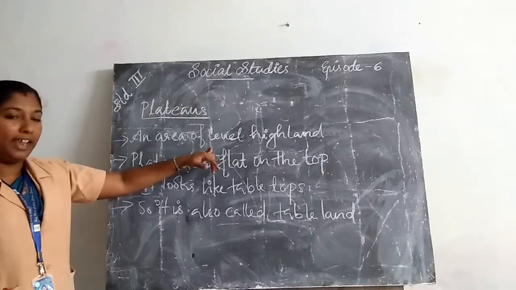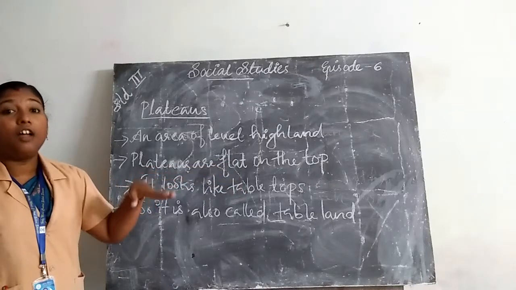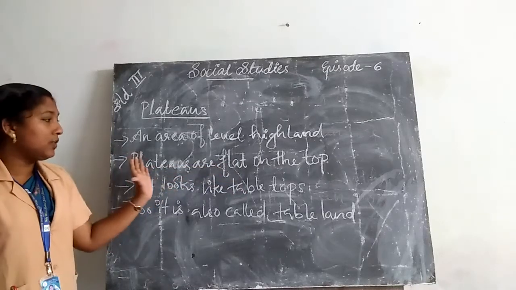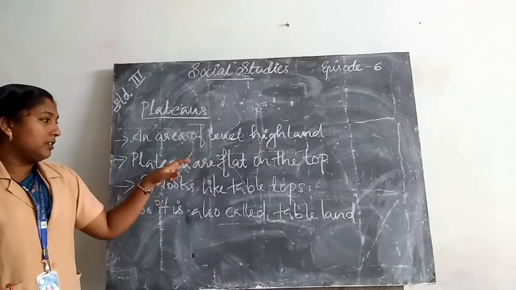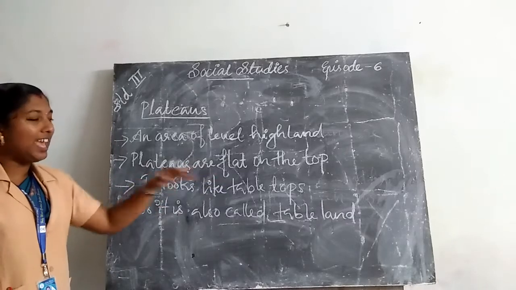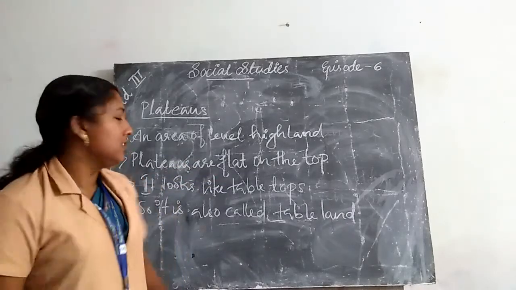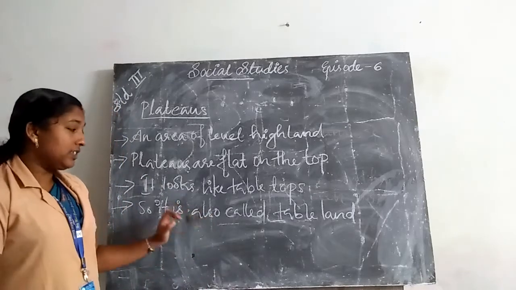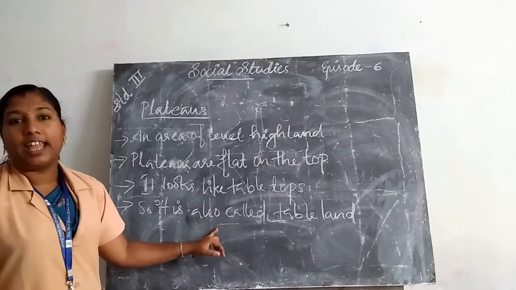Plateaus are flat on the top, so it looks like a tabletop. So it is also called tableland.